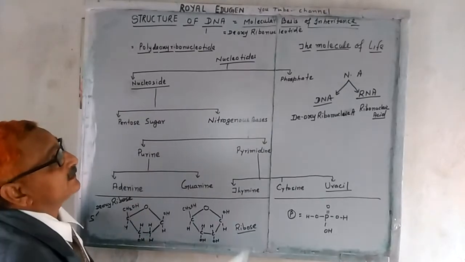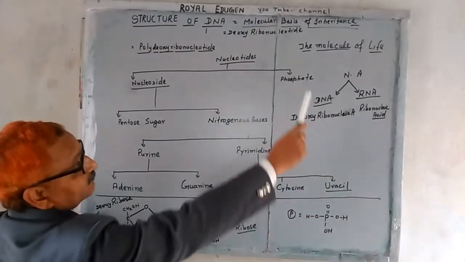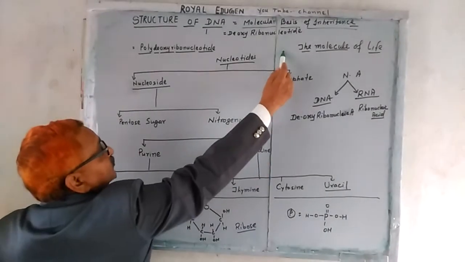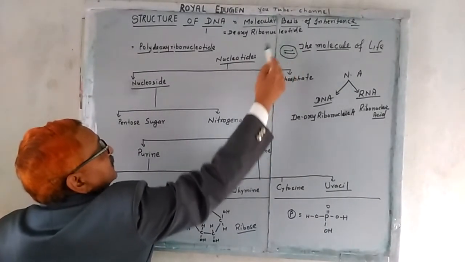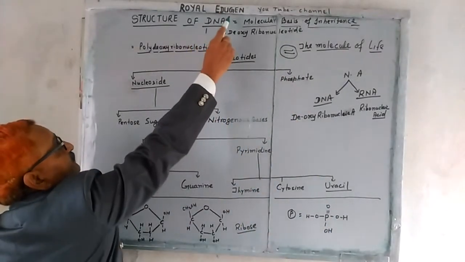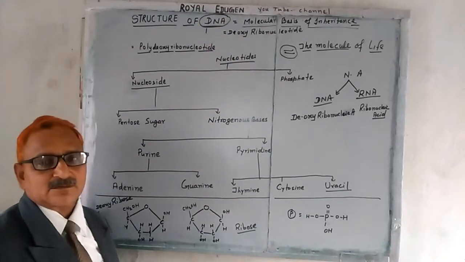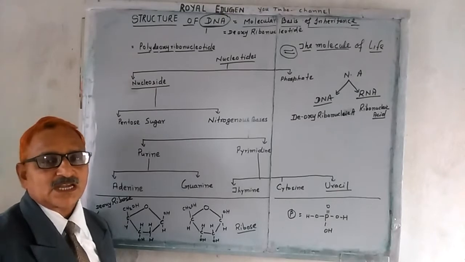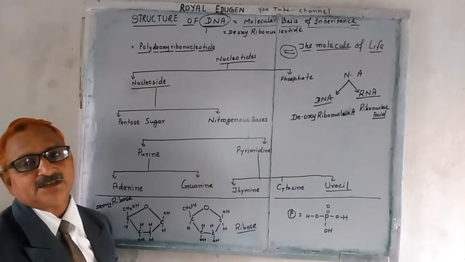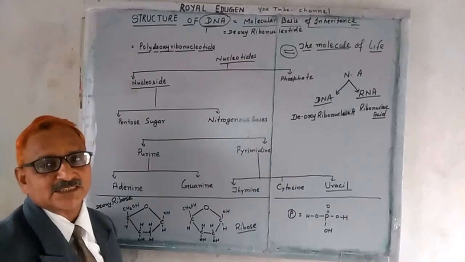So DNA, the full form of DNA, is deoxyribonucleic acid. It is also called the molecule of life. The functions of life are somehow controlled or regulated by this DNA, the master molecule of life. We can say that the origin of life started with the formation of DNA or RNA. So these are nucleic acids. DNA and RNA both are nucleic acids.